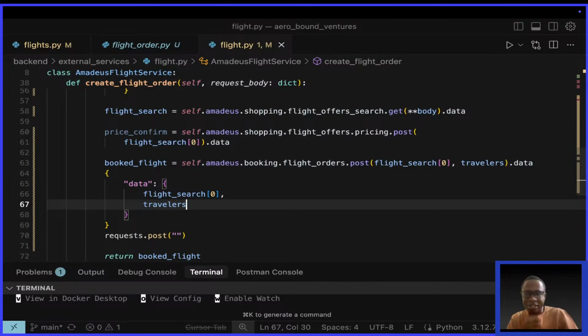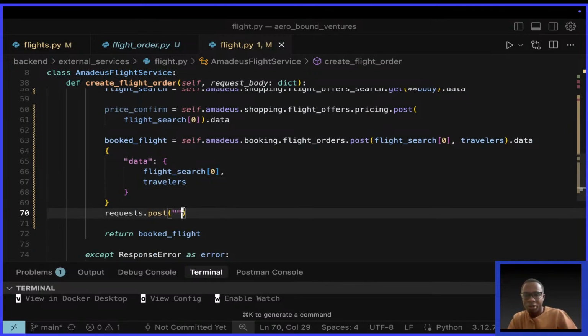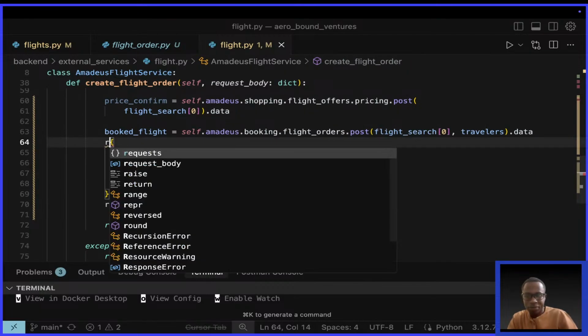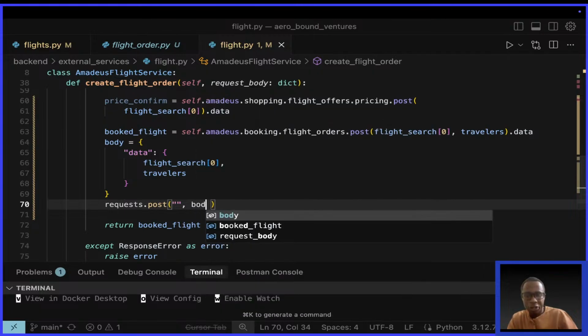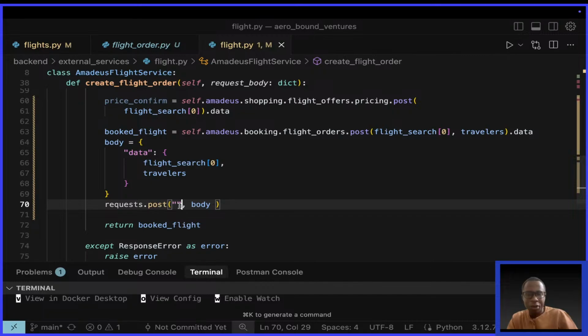This is how it would be constructed. Then I would say request body equals this, and the body would be that dictionary. Ideally like this. And then for the URL, I would have to change it.